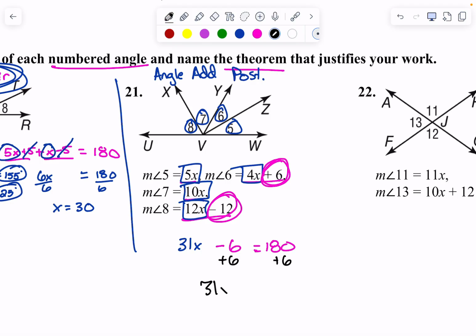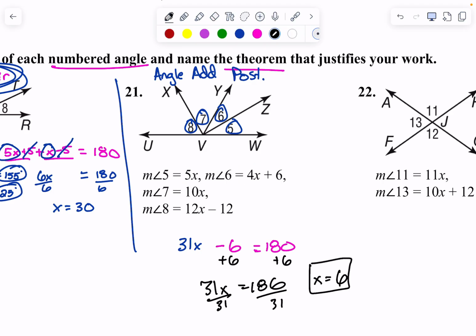31x equals 186, and if you divide by 31, you get? X equals 6. Okay, now we plug back in. If x equals 6, 6 goes in here. I'm going to do this over here. Angle 5 equals, angle 6 equals, angle 7 equals, angle 8 equals.